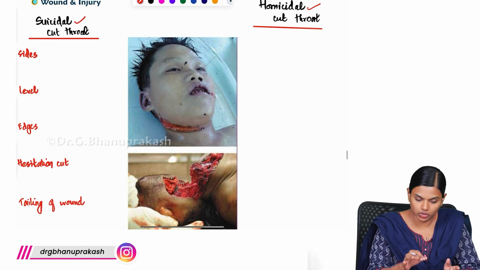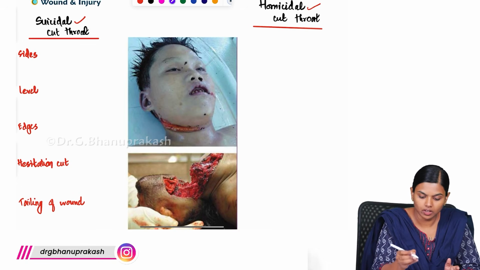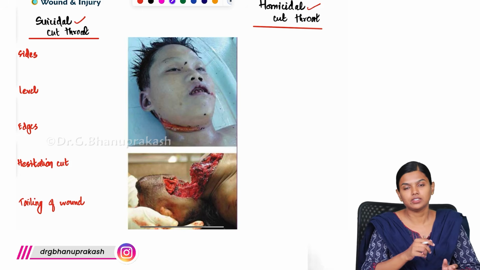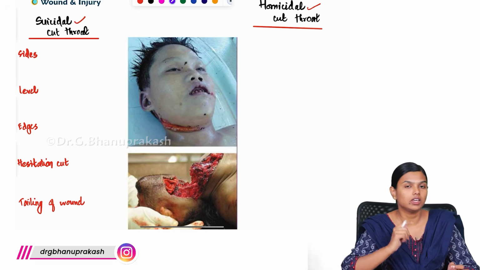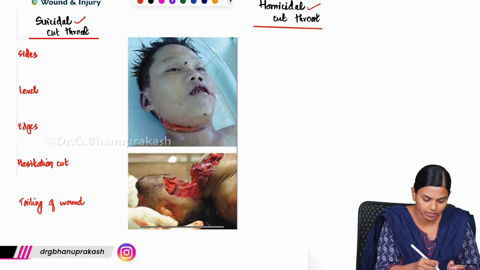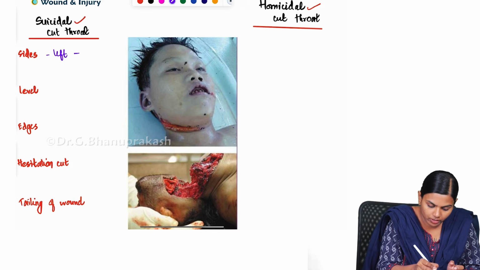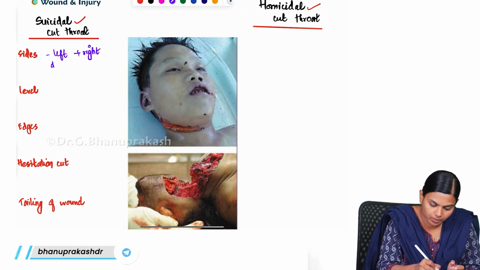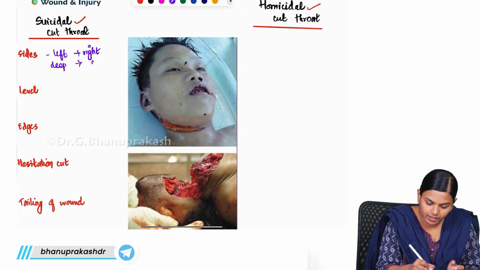If it is a suicidal wound, most commonly, if it is a right-handed person, they will start from the left and go to the right. On the left it will be deep, and on the right it will be superficial.